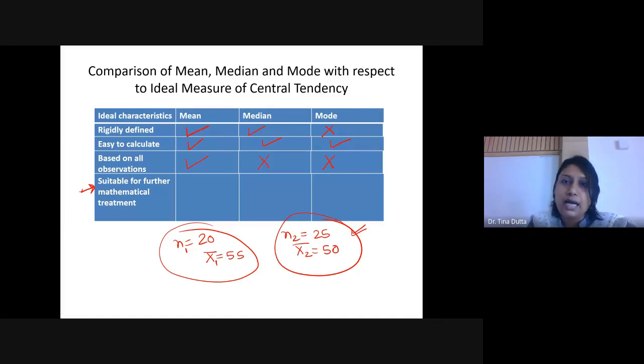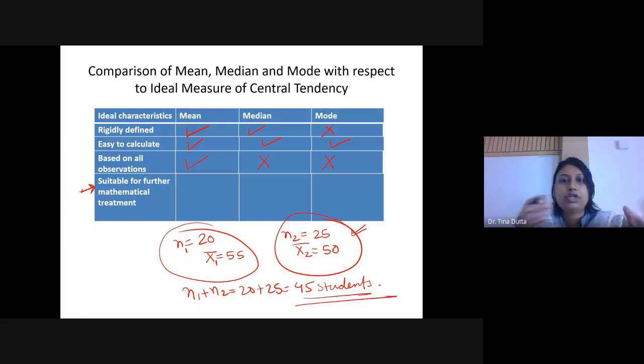And now if it is asked to calculate the mean marks of all the samples together, that means total 45 students. If I combine this sample, for the combined sample N1 plus N2, how many people are there? 45, right? So there are 45 students now. So now for these 45 students, what is the mean marks?